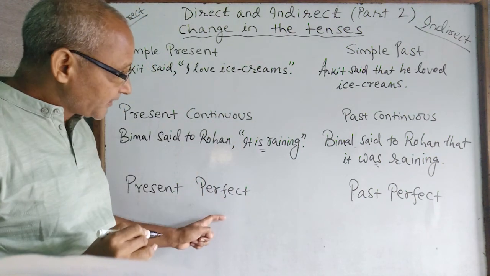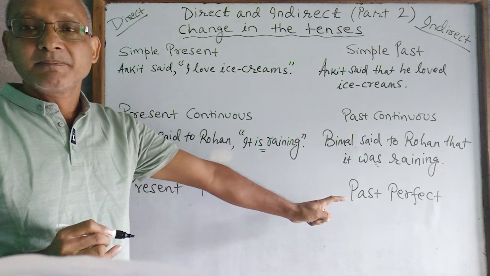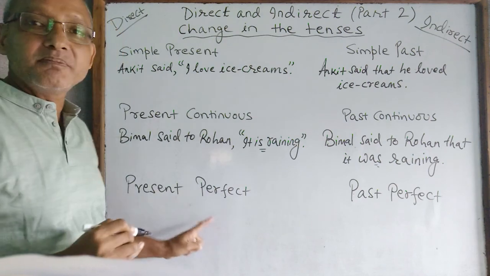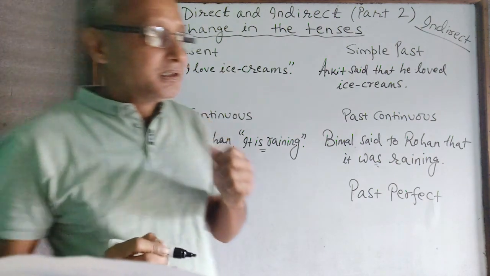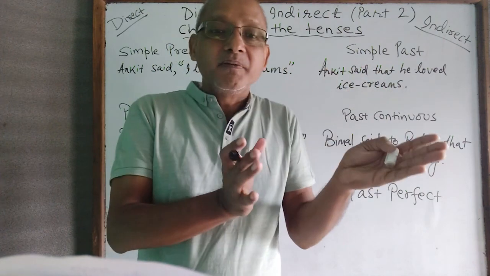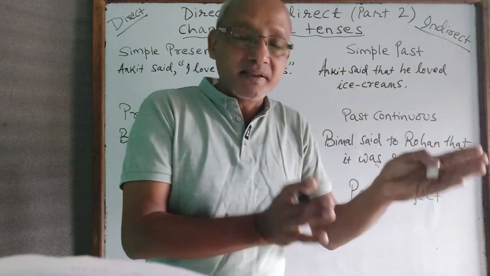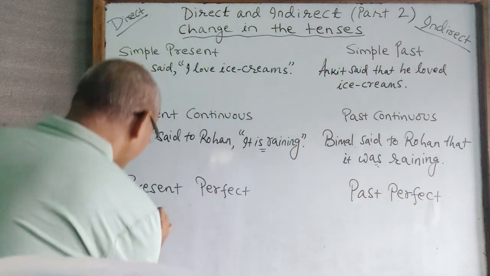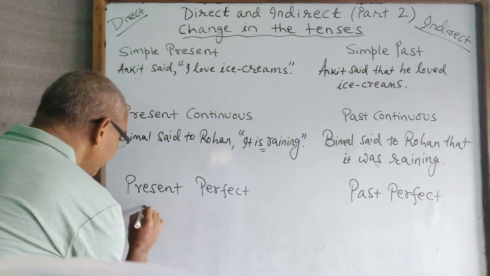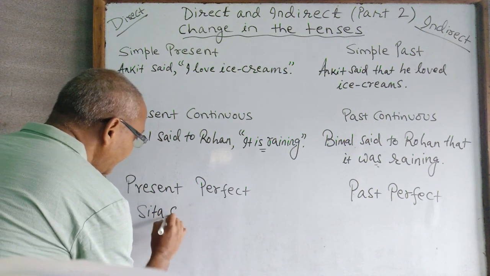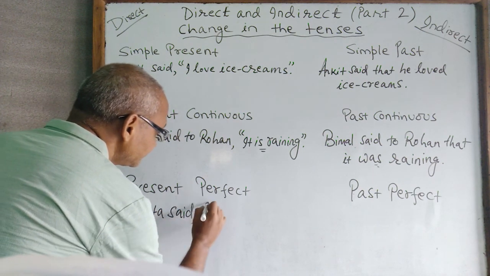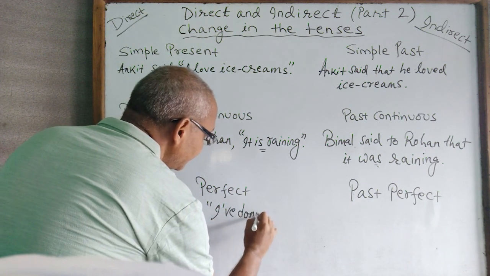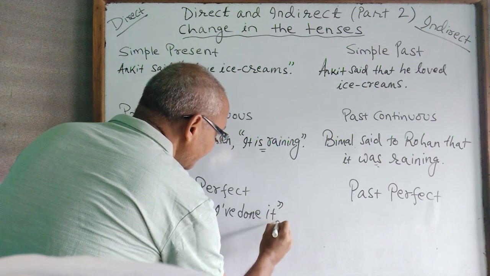Now present perfect to past perfect. We are changing direct to indirect, let's not forget it. So in the present perfect, let's say Sita said, okay, I have done it. It's completed. So I hope you can see it here. Sita said, "I have done it." Inverted comma, close, full stop.